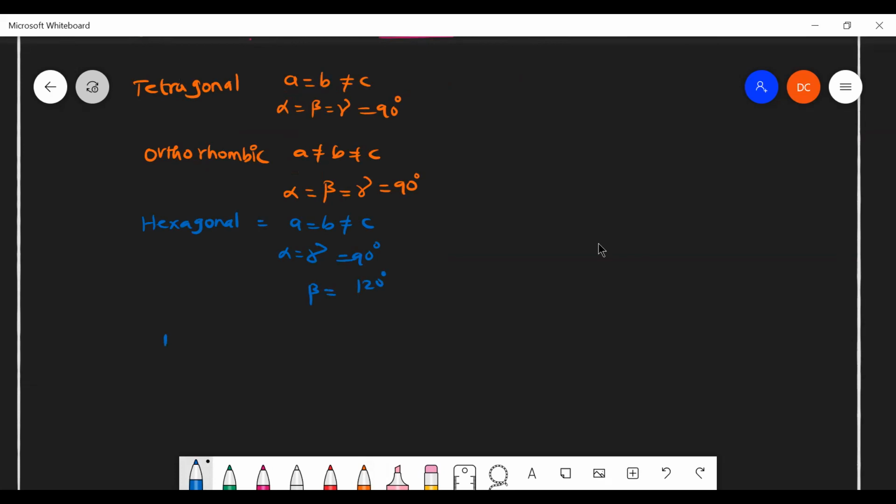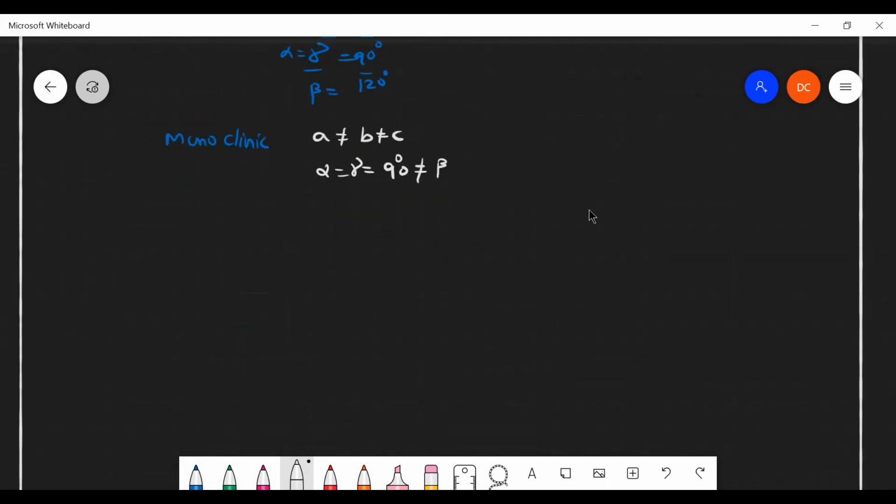The next one is the monoclinic. These are all based on the edge length variation and the angle variation, and can be categorized into 7 types. Monoclinic: here also A not equal to B not equal to C, but alpha equal to gamma, that is equal to 90 degrees, but beta not equal to 90 degrees. That is called monoclinic structure.